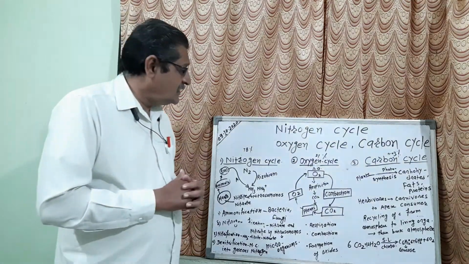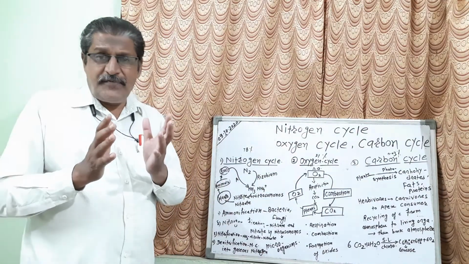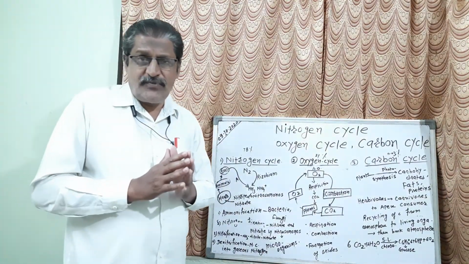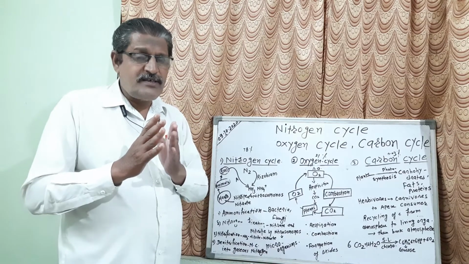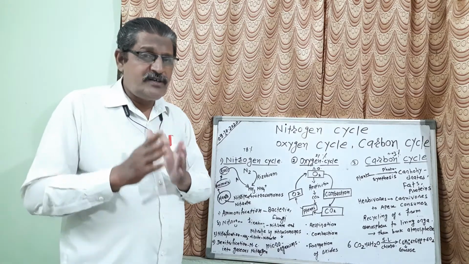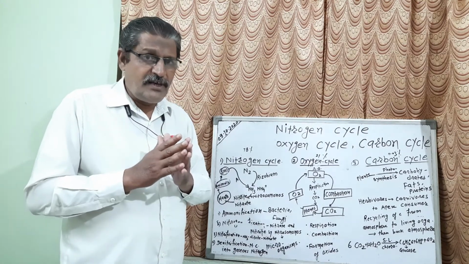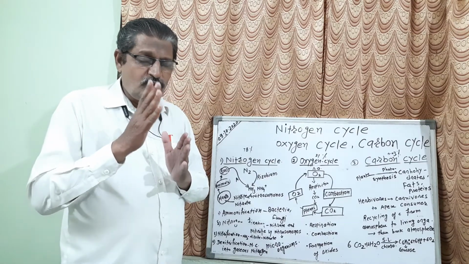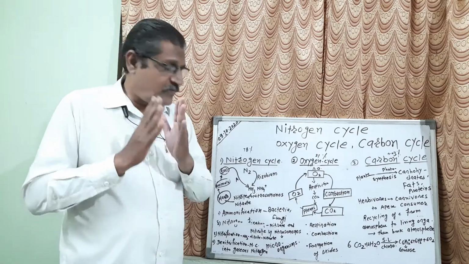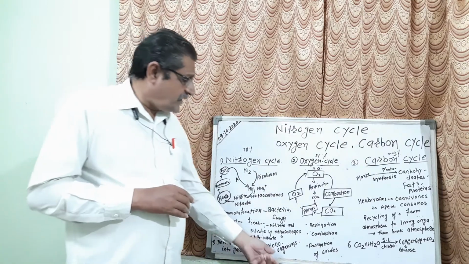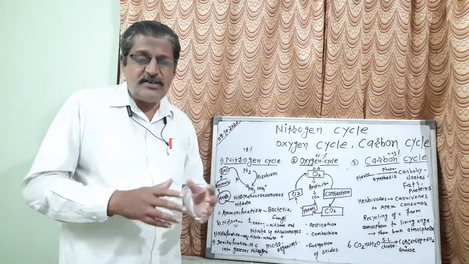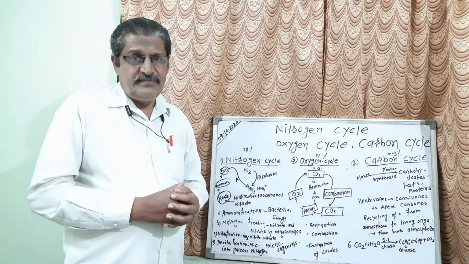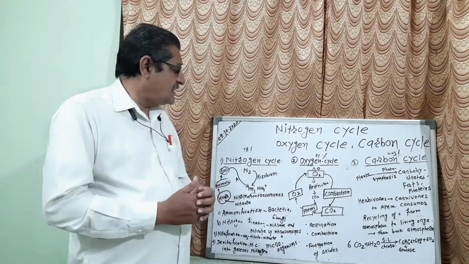And what happens? Now in soil there are different types of microorganisms. Listen carefully, because this process is very complicated and you should understand it easily. There are different types of microorganisms in the soil, microorganisms like rhizobium.